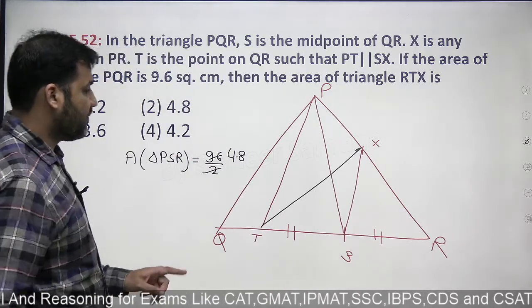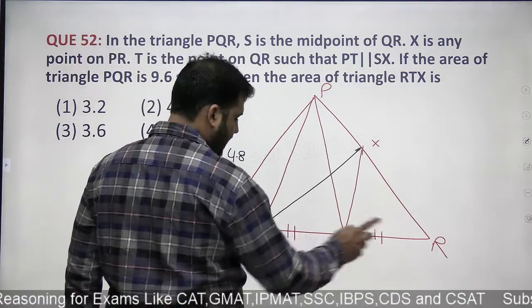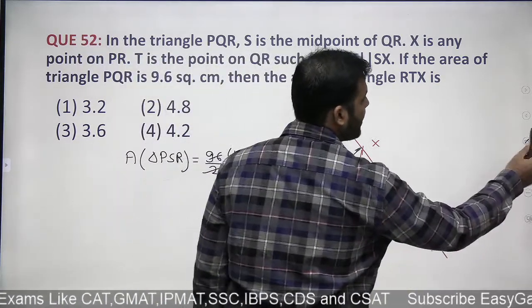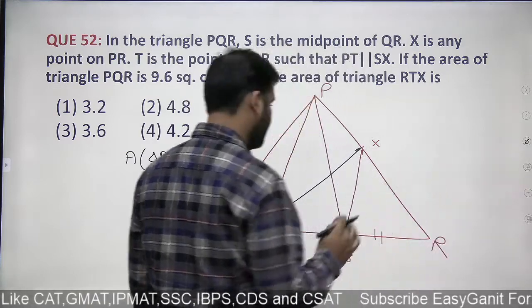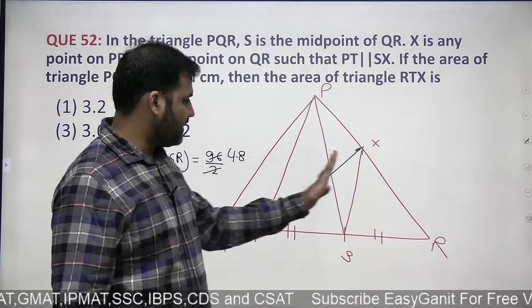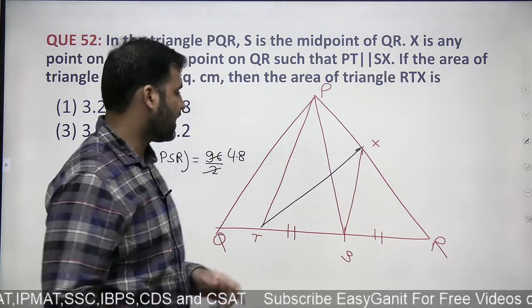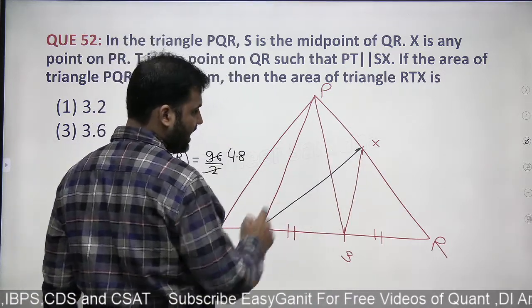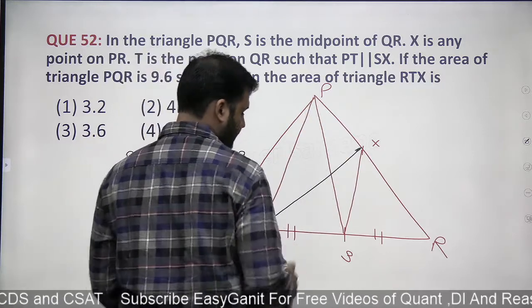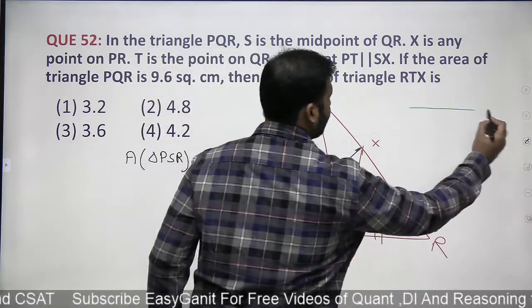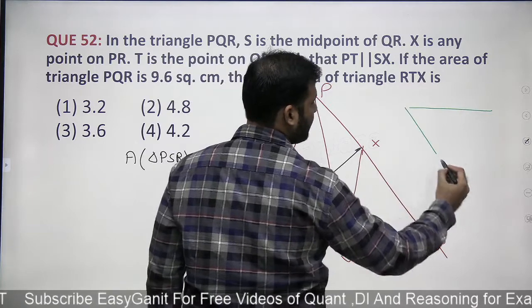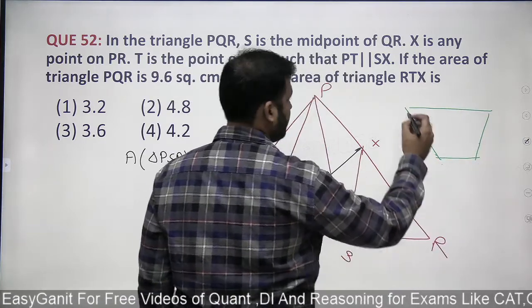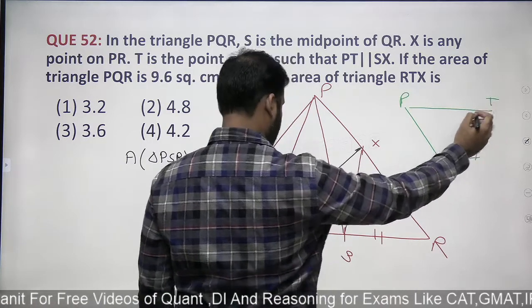Now we are supposed to find out the area of RTX. ये area अपने को find out करना है. This question becomes very simple. Basic ध्यान से लीजिए. This line is given to me as parallel to this line, right? ये दोनों line आपस में parallel, and these are non-parallel. So can I say that this is a trapezium? Can I say PT SX is a trapezium? Right or wrong?